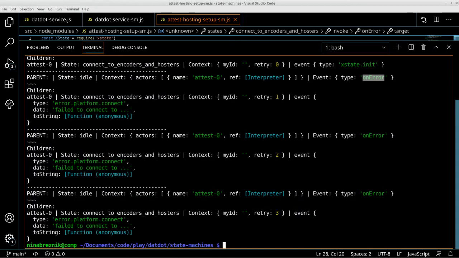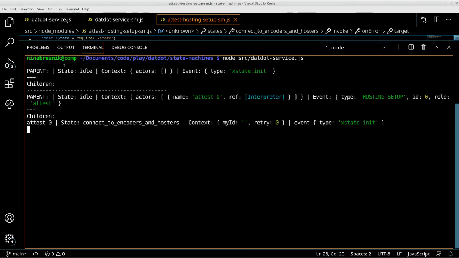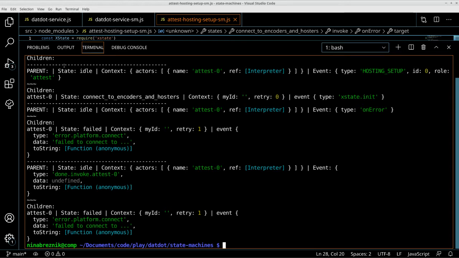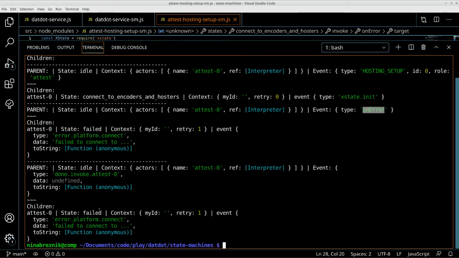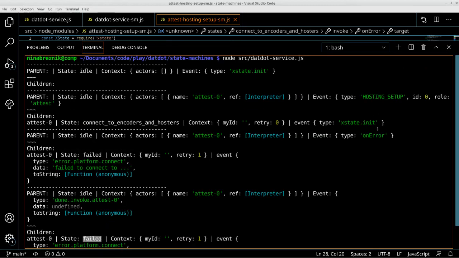So let's see if I do this. I don't know if my logs are wrong, because I'm not getting 3 times the error here. Maybe, I don't know what's wrong, but I do get into the failed state at the end. So it kind of works, but I want to understand this thoroughly. So this is what I was working on today.